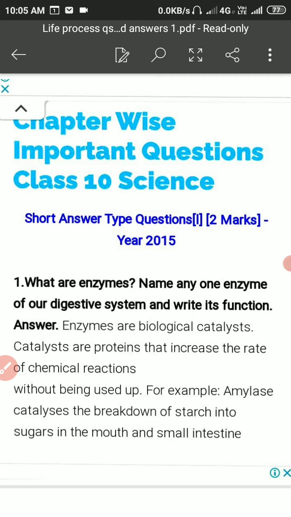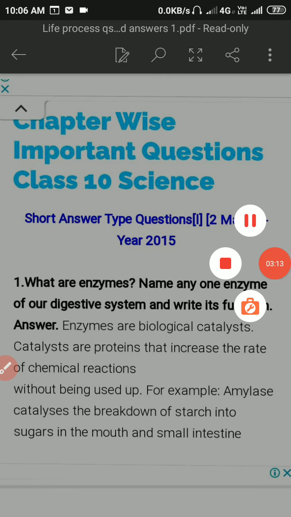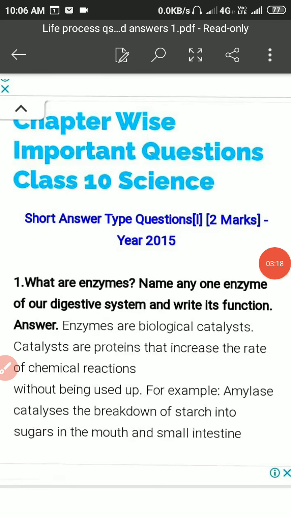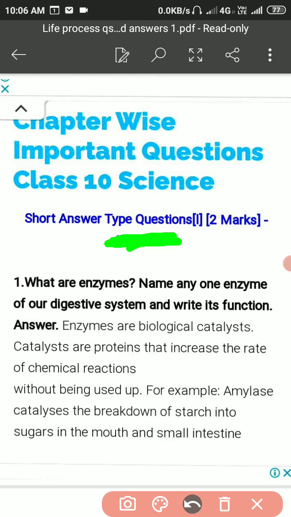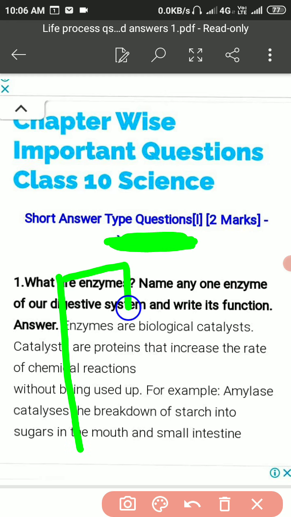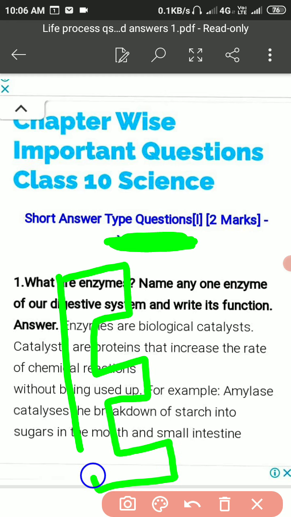So students, you have seen this action of amylase on the starch, where amylase can be considered as the enzyme. Therefore this enzyme will act as a biological catalyst like this, and it will act in the lock and key system.